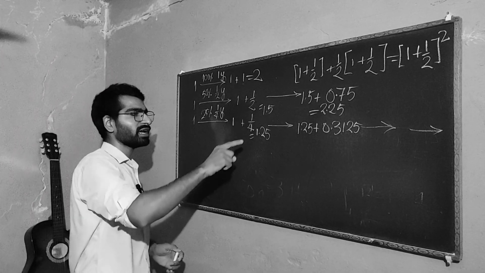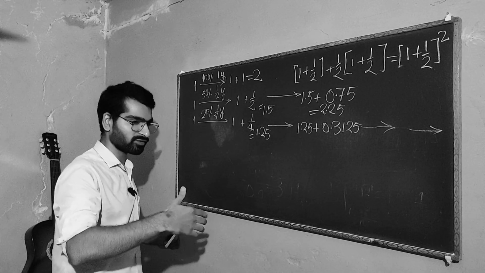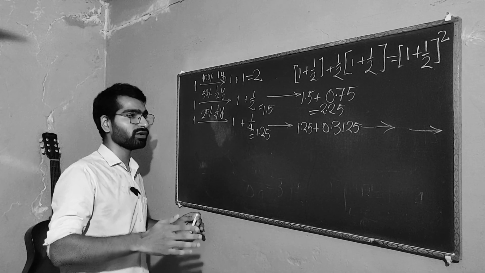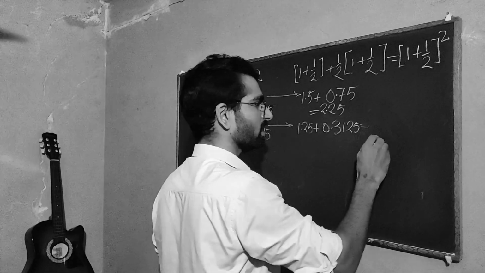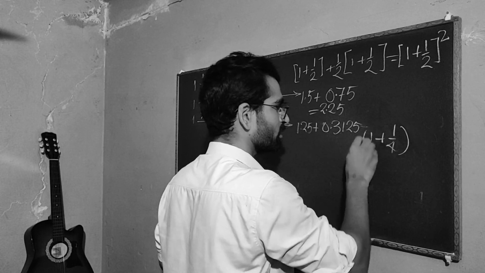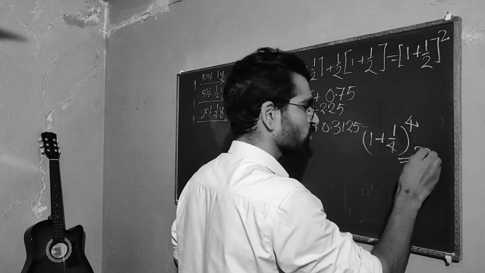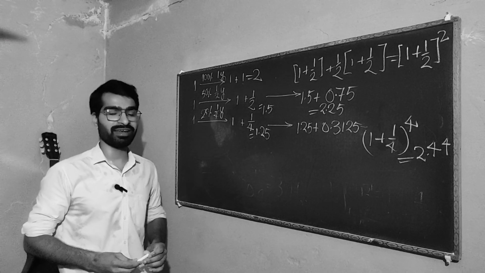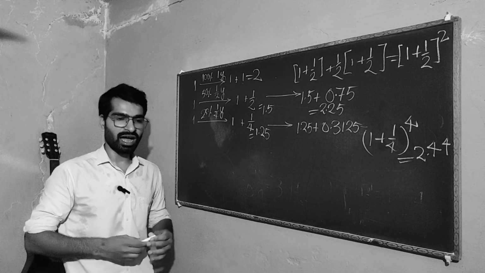And the same argument can be used here. So that's the interest you have earned after 3 months, 1 plus 1 over 4, and you have to do it 4 times. So what happens after 1 year is you earn 1 plus a quarter to the power 4, right? So what is it? It is 2.44. So it is getting better. It will keep on getting better if your interest is more frequent.